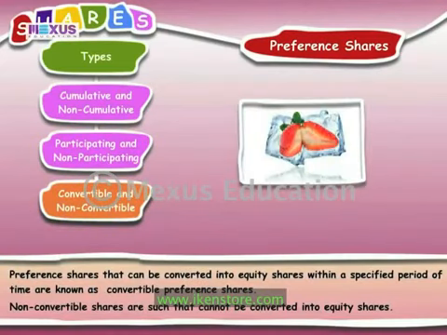Convertible and non-convertible. Preference shares that can be converted into equity shares within a specified period of time are known as convertible preference shares. On the other hand, non-convertible shares are such that cannot be converted into equity shares.